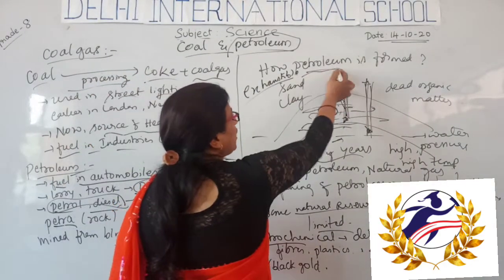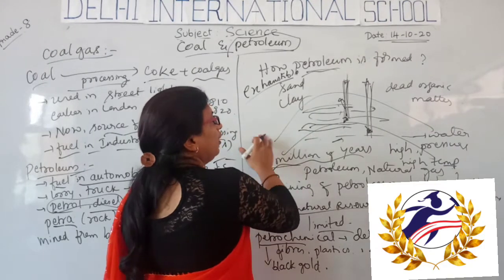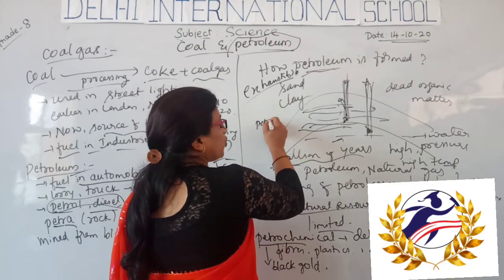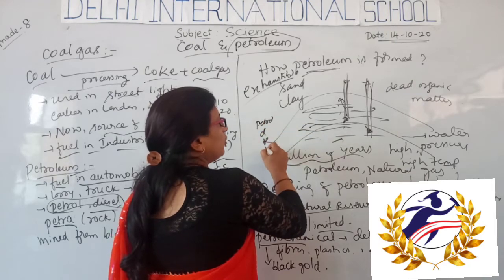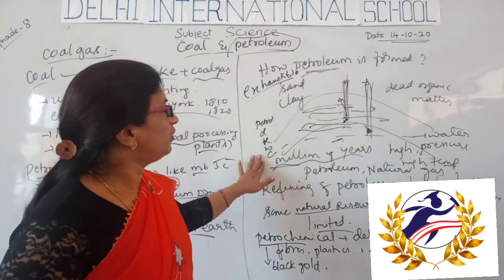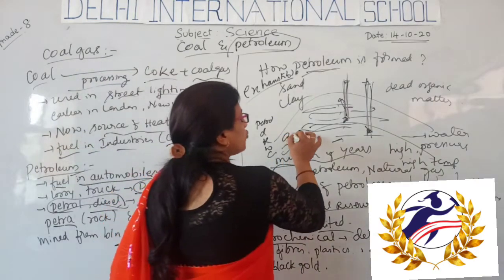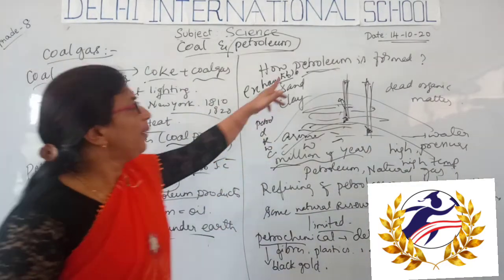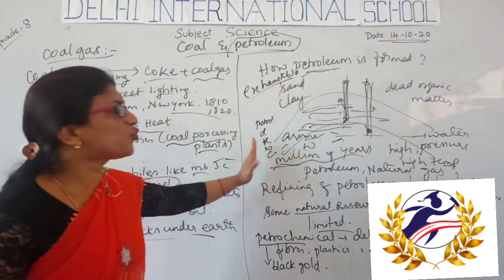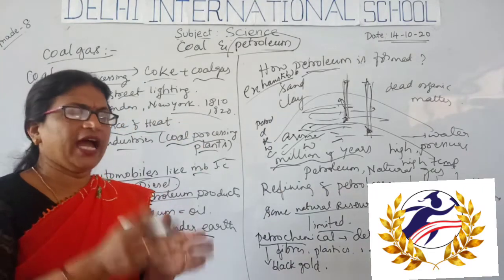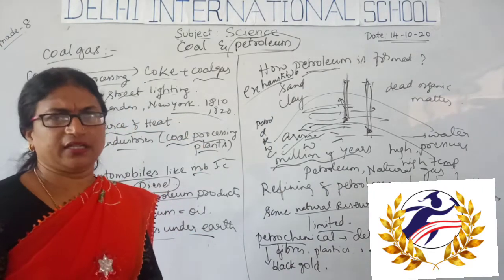Petroleum is itself a mixture of oils: it contains petrol, diesel, kerosene, wax, coal tar, and many aromatic compounds. It is a mixture with different boiling points, so we have to separate one from another.